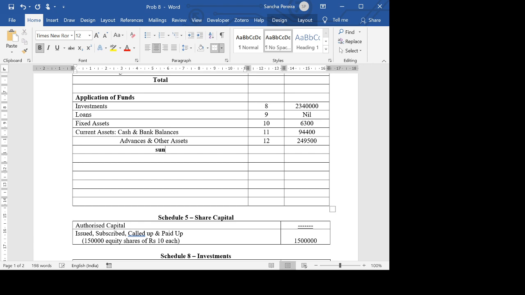This gives us a subtotal A. Now, how do I get subtotal A? Basically, 11 plus 12, which comes to 3,43,900. Now, be careful, this 343,900 does not include 8, 9, 10. It's only 11 plus 12. Please remember that. Then we move on to current liabilities.